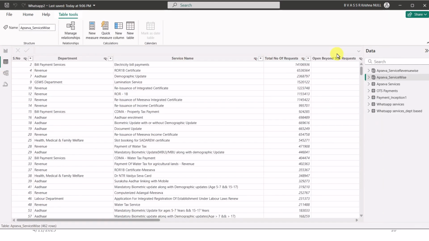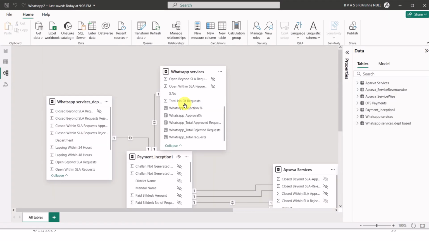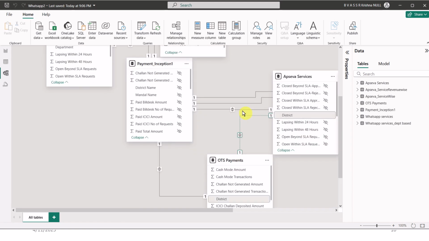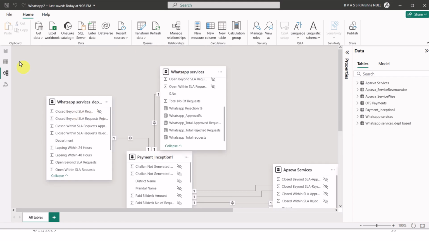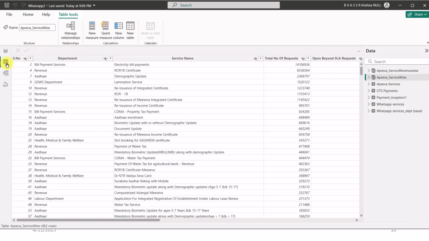In table view, we can see different columns of our Excel workbook, and this is called model view, in which the relation between different tables can be seen. These are one to one relationships. This is called the cardinality, one to one or one to many relationships, as well as the primary key and foreign key. The relationships are generally done automatically by Power BI based on the primary key and foreign key concept, as well as the common name in different tables.